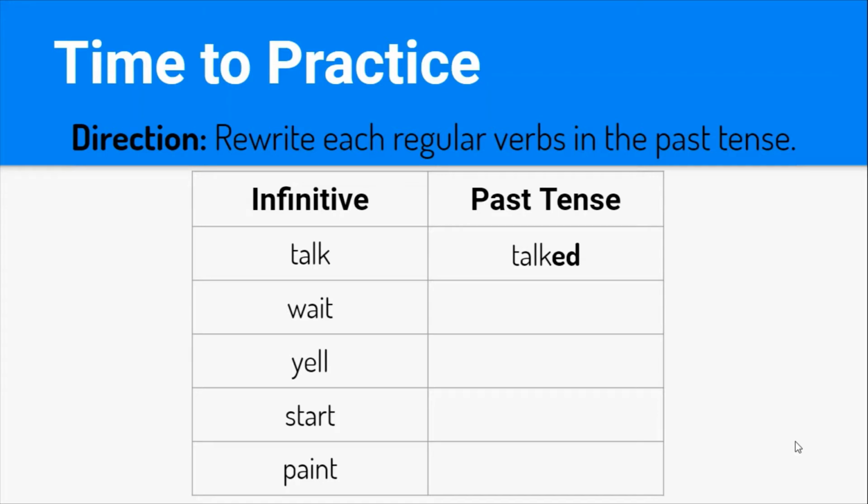Now the second one is wait. What should I do to the word wait to turn it into a past tense? Yep, just add the ed. That's right. And now we have waited. Let's go ahead and do it together. Let's say wait, waited. Very good.